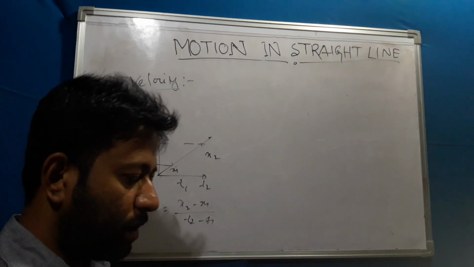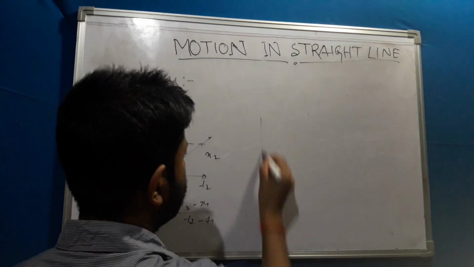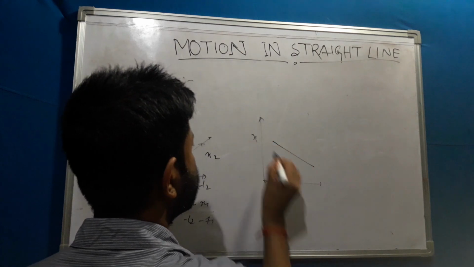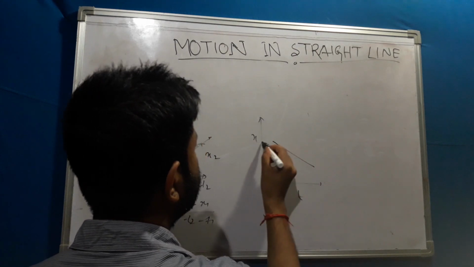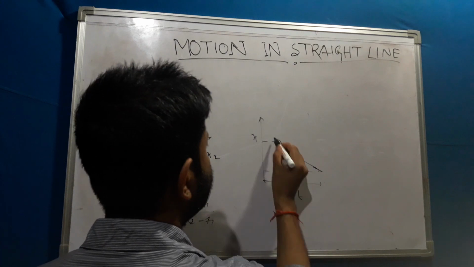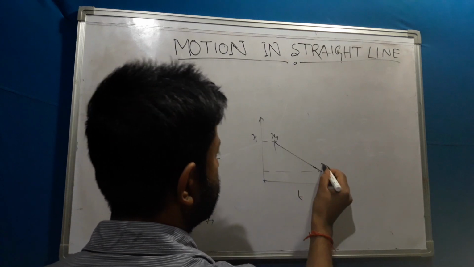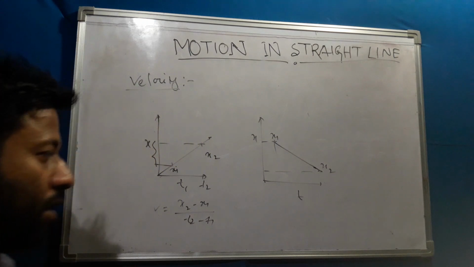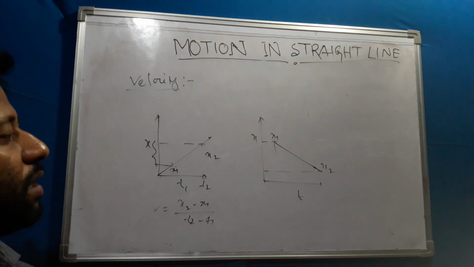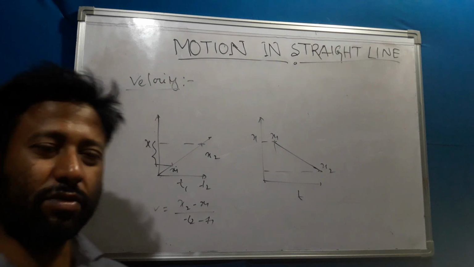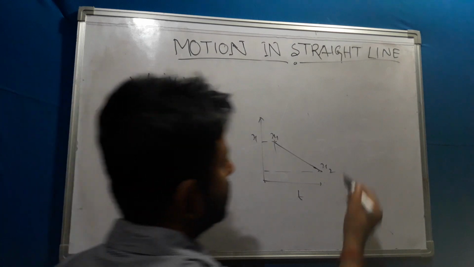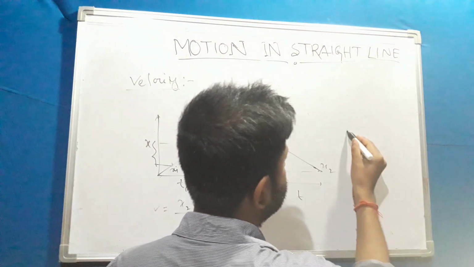Okay, and what about negative velocity? It should be like this. Suppose this is x, this is t. Now you see, with respect to time, this is x1, this is x2, and x2 is less than x1. So in that case, I will say that the average velocity is negative. And whenever the object is at rest, the average velocity will be 0.